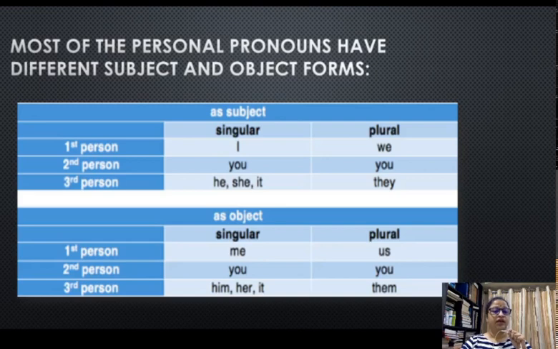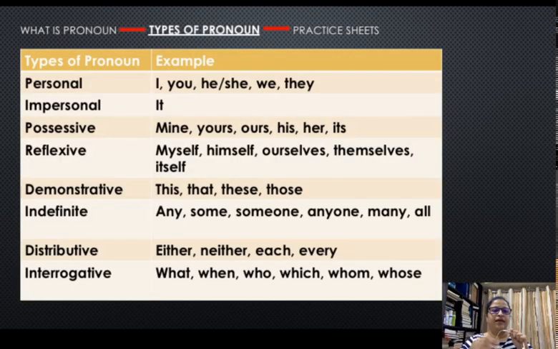This is one chart regarding personal pronouns, which I am going to come back to. For now, I am going to skip and go to the next slide. Yeah, this is the whole list of personal pronouns you see on the slide right now.